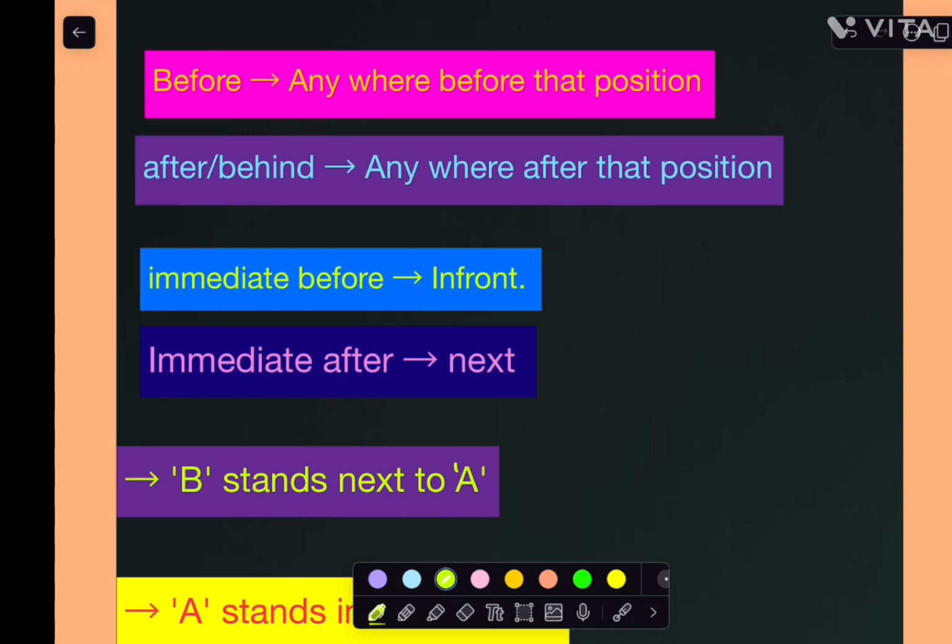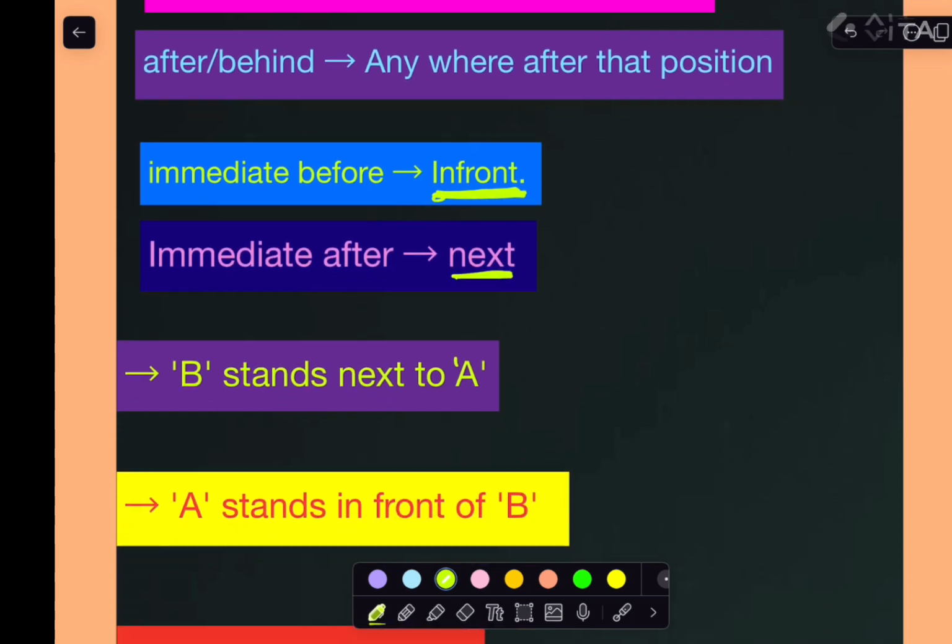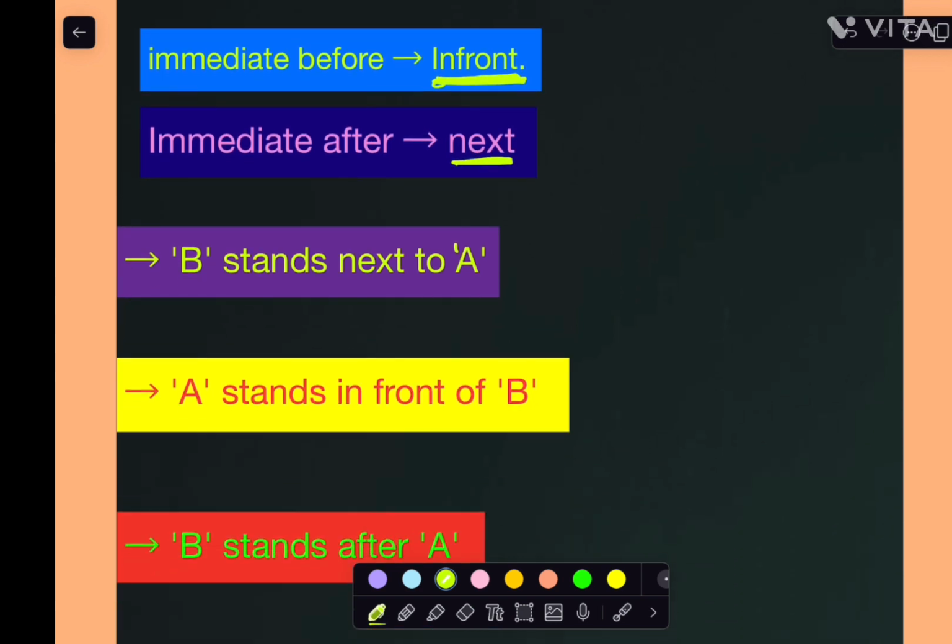Immediate before means what? Exactly in front, right? In front, exactly in front. Next one, immediate after means what? Next one, immediately next, right? And B stands next to A. I'm taking this terminology here.